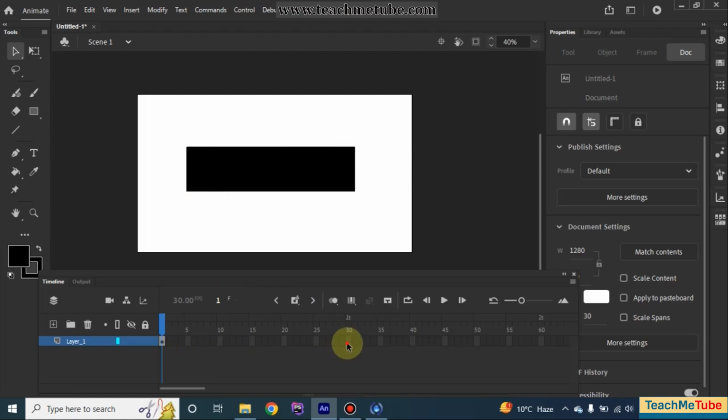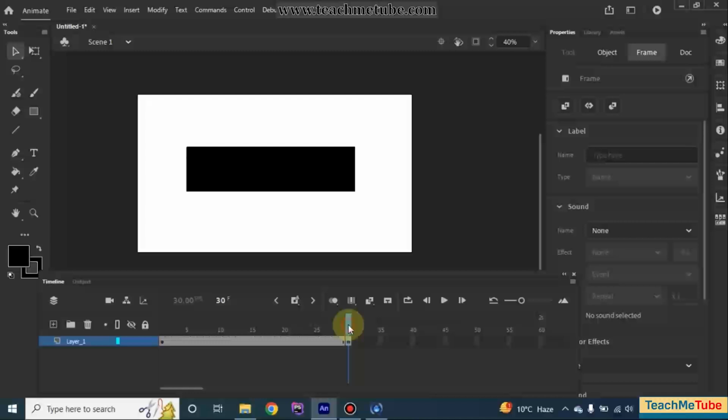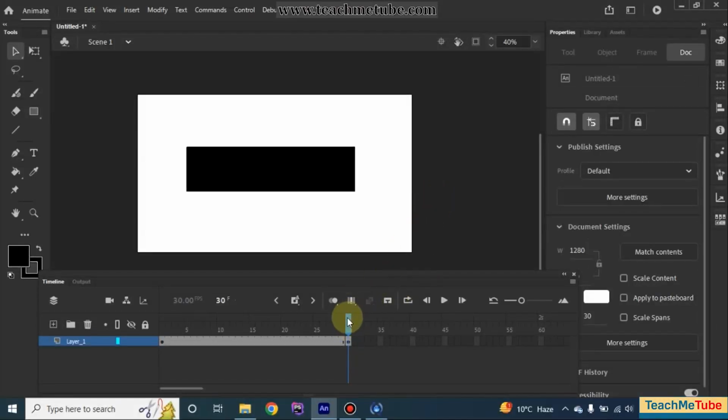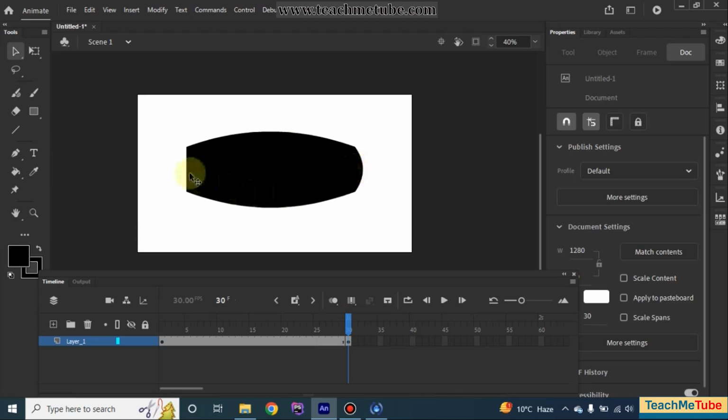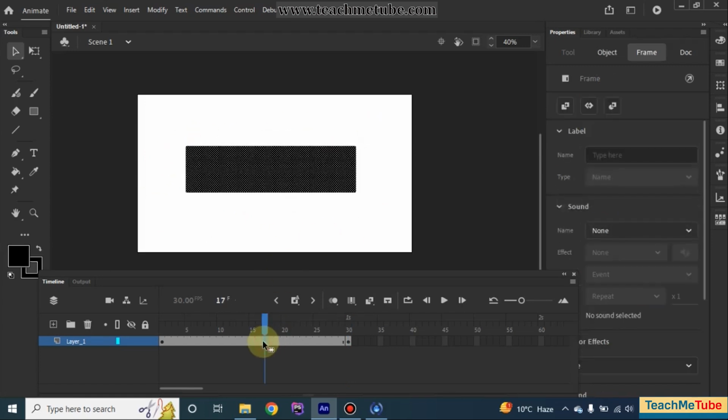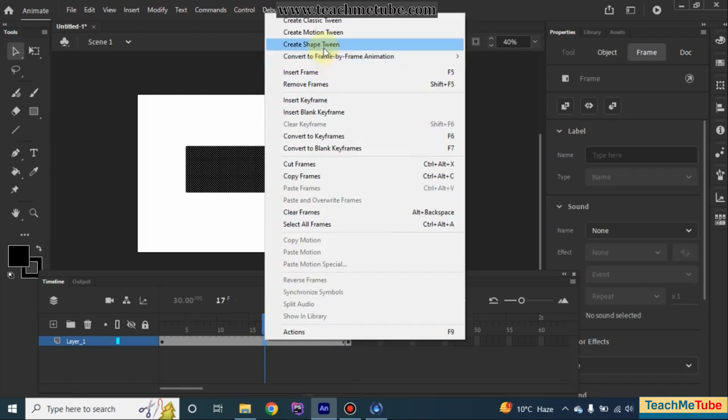For example, I put a keyframe here on frame 30. F6 is the shortcut key. I've explained it in much detail in my timeline lecture. If you haven't attended, go and attend it first, because you are not going to understand anything without that. Okay, I have inserted a keyframe on frame 30. Now I'm going to change this rectangle a little into almost a circle. I am going to change its shape like that, and over here I am going to right click and create shape tween.